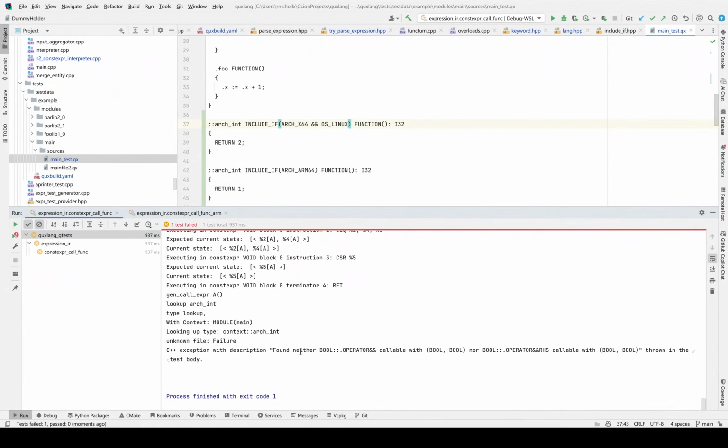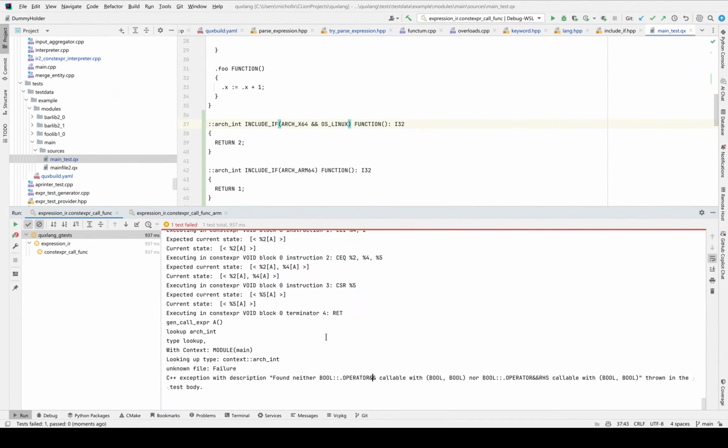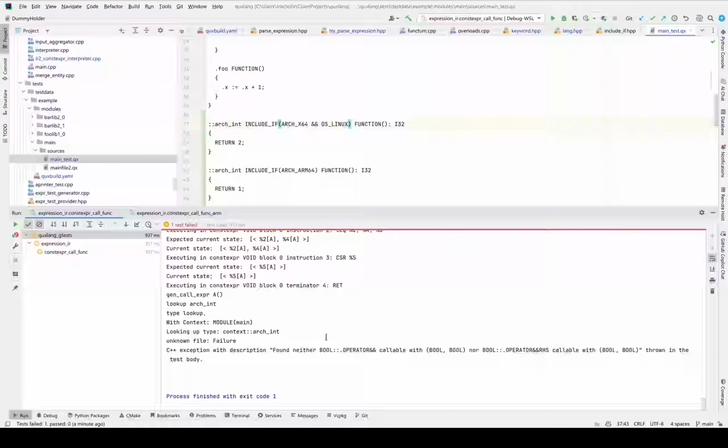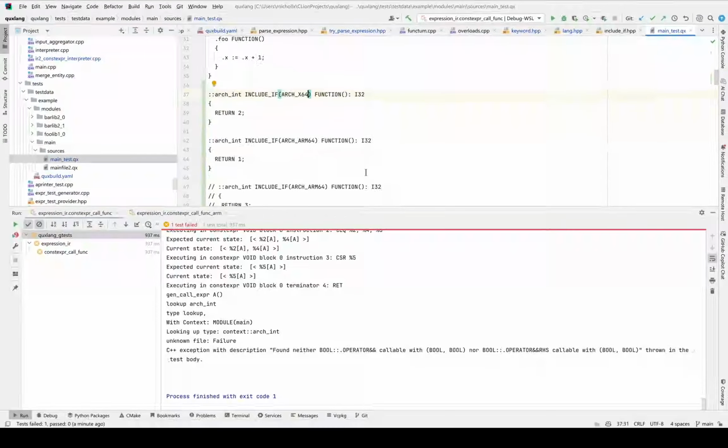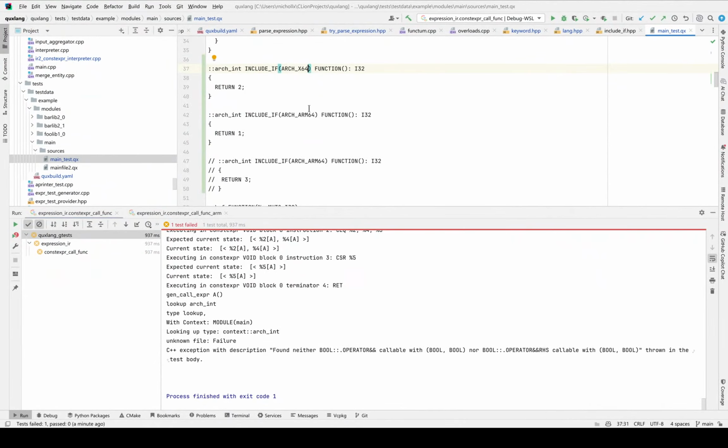But aside from this little problem where I just need to do the same thing that I've done before, adding some more primitive operators, which is fairly repetitive at this point, this does basically work. So we just need to add the Boolean operators the same way that we did plus, minus, and so on. Okay, so that is where we're at. So you will be able to have include if these little constants work, and you can have another one like OS Linux and so on. And those will determine whether or not these are included.